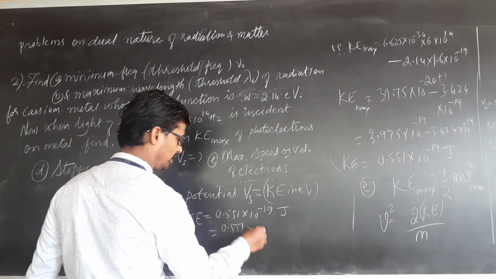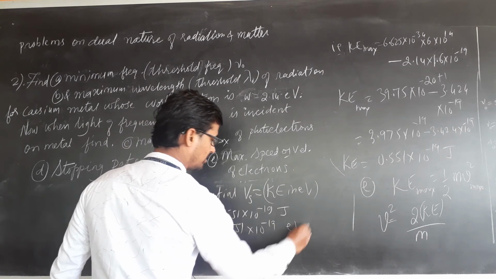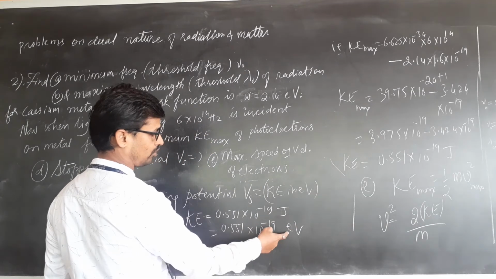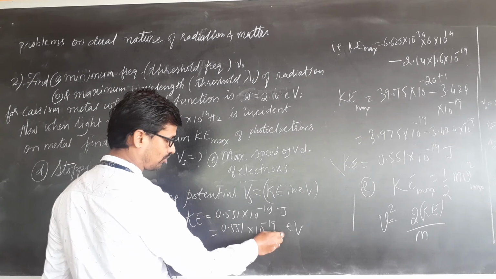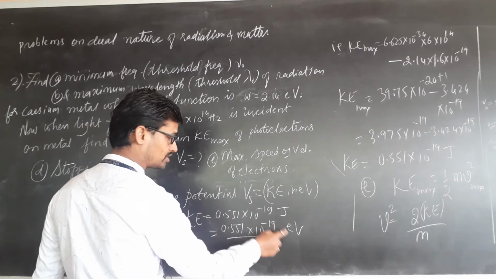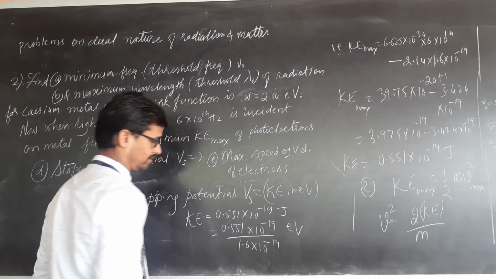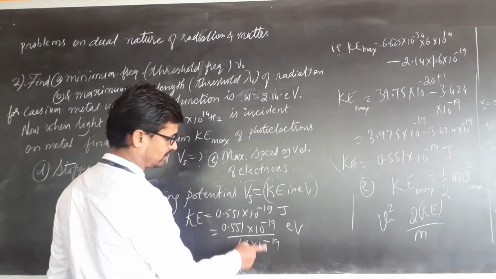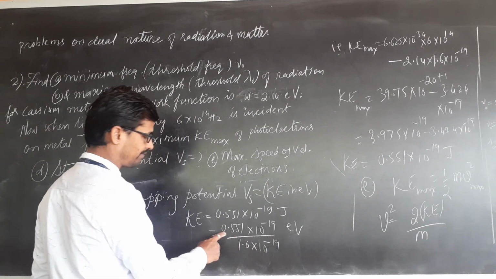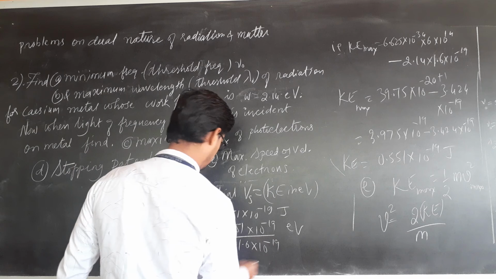0.551 into 10 raised to minus 19, you want to convert a joule into electron volt. This electron charge you put here, 1.6 into 10 raised to minus 19. Now what happens, 10 raised to minus 19 cancels, 0.551 upon 1.6.